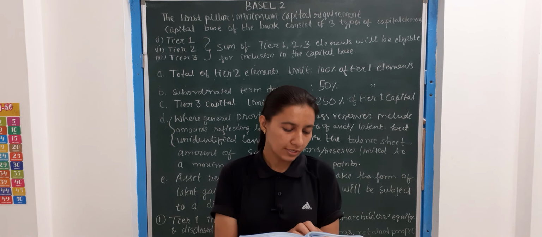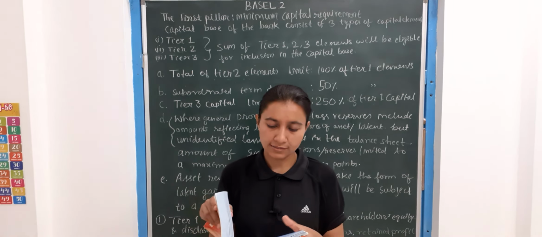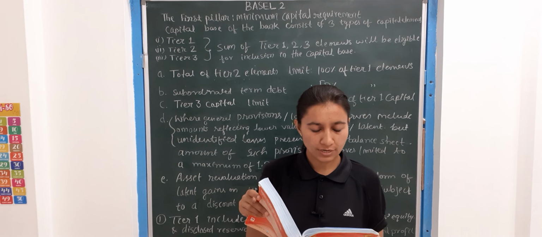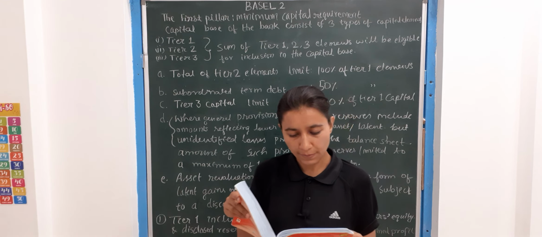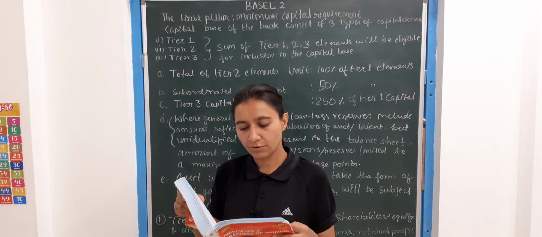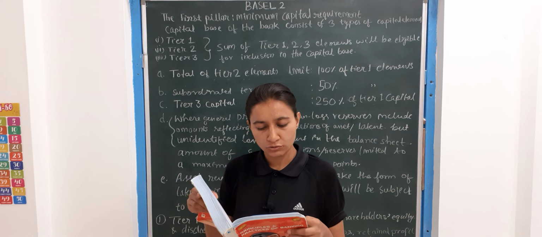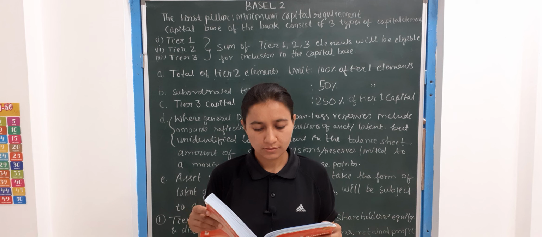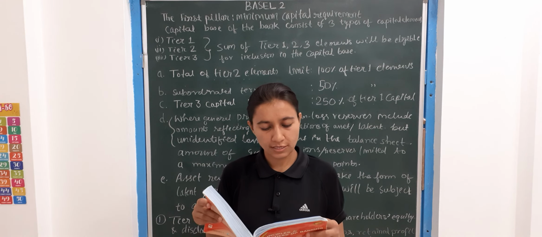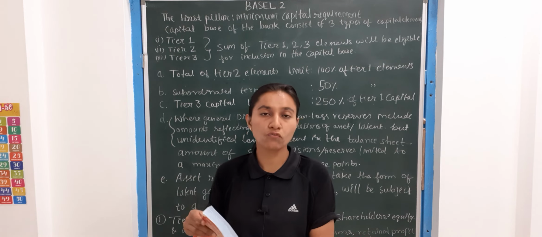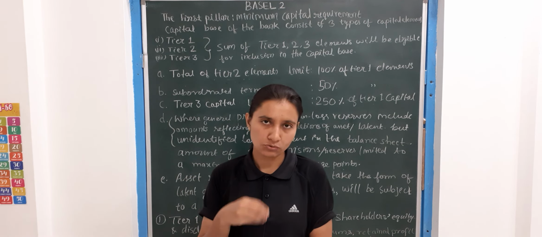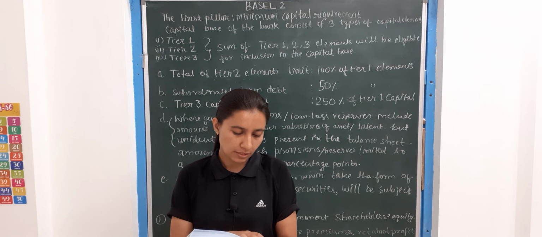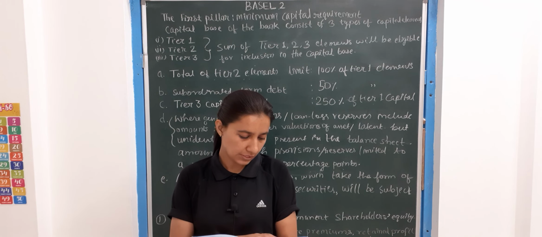Third point is, the national authority will have the discretion to refuse the use of short-term subordinated debt for individual banks or for their banking system generally. In addition, it is a matter for national discretion whether or not to apply the principle in present framework that tier 1 capital should represent at least half of the total eligible capital. It means the sum of the total tier 2 and tier 3 capital should not exceed the total of tier 1 capital. This you should go through once again, because this may be a question in exam.